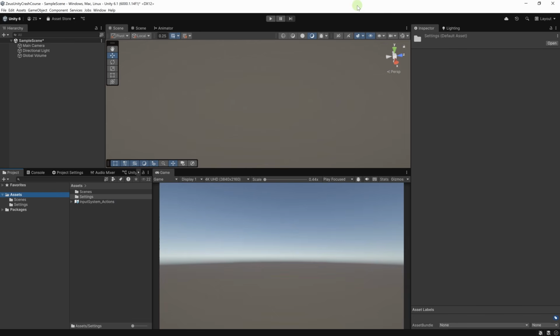Okay, this was a brief overview of the Unity editor. I showed you the most important aspects that you need to be aware of. Of course, as in any piece of software, you have a lot of buttons. Here we have a lot of controls, a lot of buttons, a lot of menus. Don't be overwhelmed by all of this. It's good to develop a kind of tunnel vision, only seeing what you want to use and ignoring the rest. And with time, you will understand what each button does.